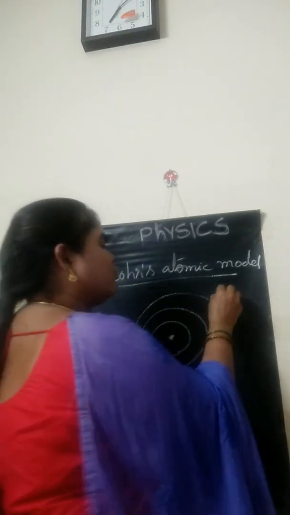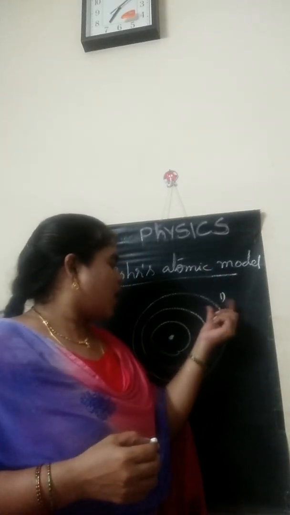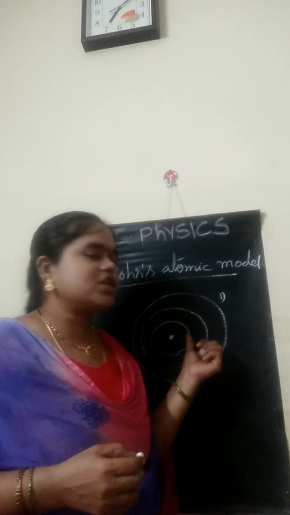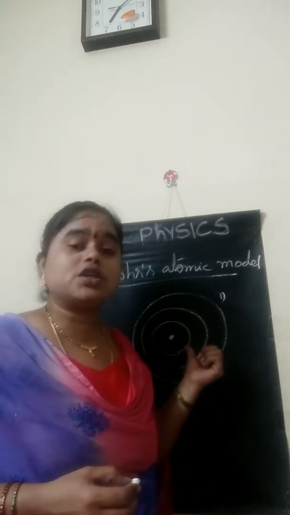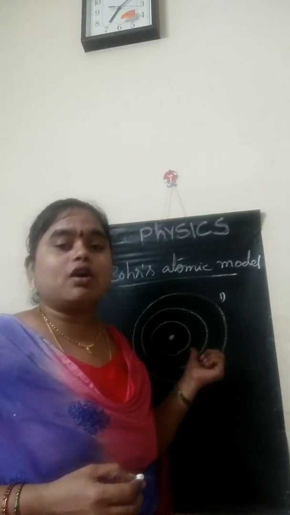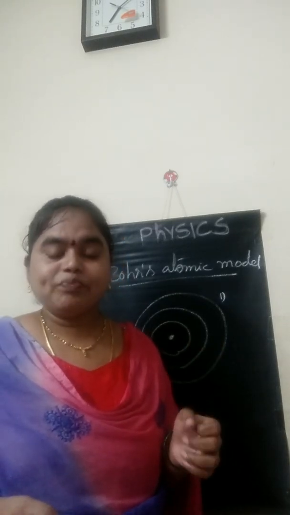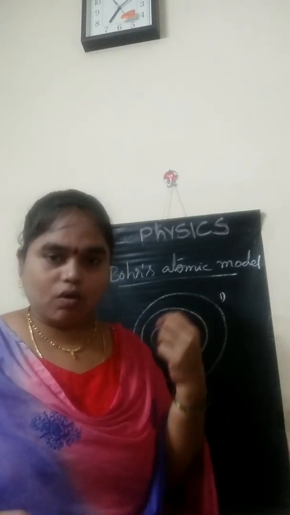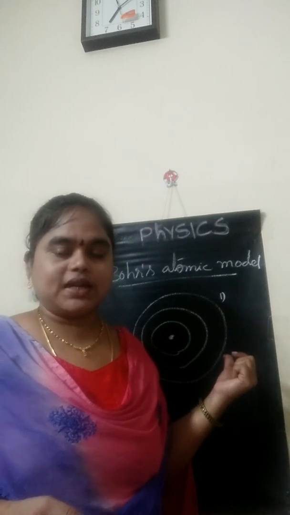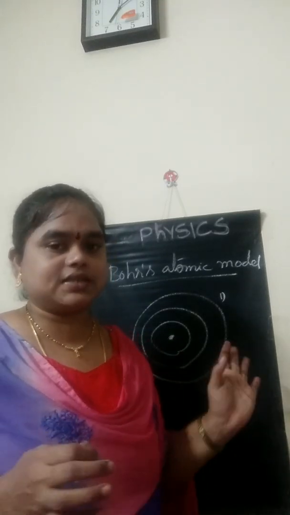What is his first proposal? An electron in an atom occupies a stationary orbit. What is the meaning of stationary orbit? Stationary orbit means as long as the electron revolves around the nucleus, it doesn't gain energy and doesn't lose its energy.